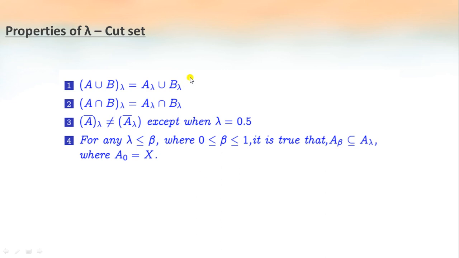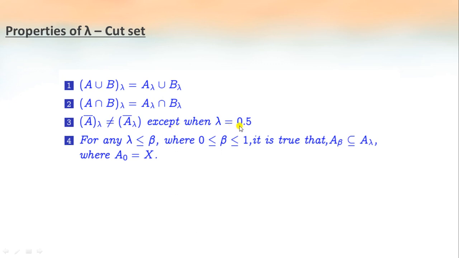And these are the properties of lambda cut set. A union B whole lambda equals A lambda union B lambda. Similarly for intersection, A intersection B whole lambda equals A lambda intersection B lambda. And the complement of A lambda is not equal to A lambda complement, and these will be equal only when lambda is equal to 0.5.